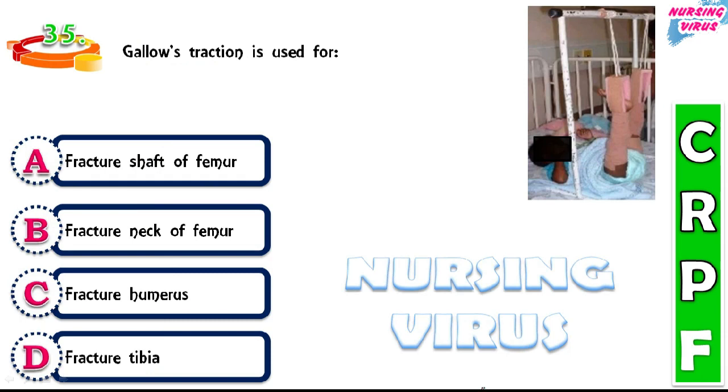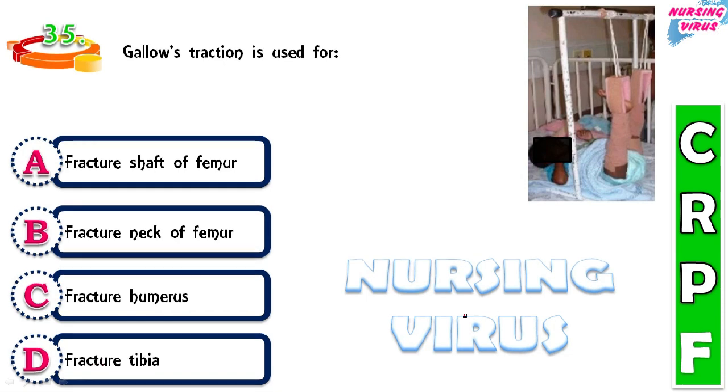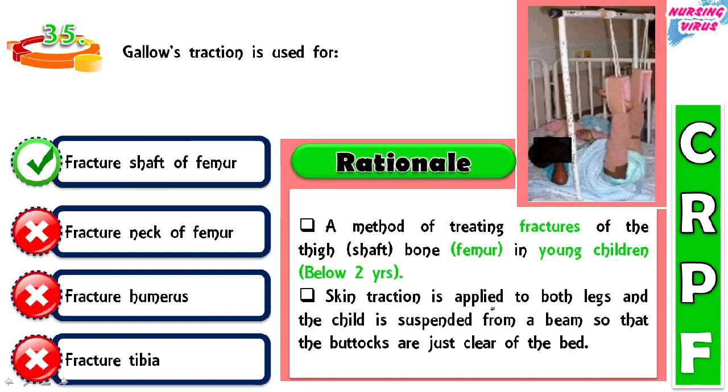Next question. Gallows traction is used for: the options are fracture shaft of femur, fracture neck of femur, fracture humerus, fracture tibia. So here the correct answer is the fracture of shaft of the femur. The gallows traction is commonly utilized when the fracture happens on the shaft of the femur. On the image also you can see the method of treating fracture of the thigh, mainly the shaft bone, especially in young children below 2 years of age.